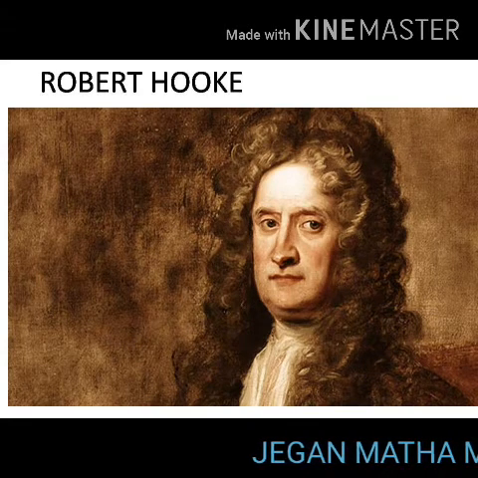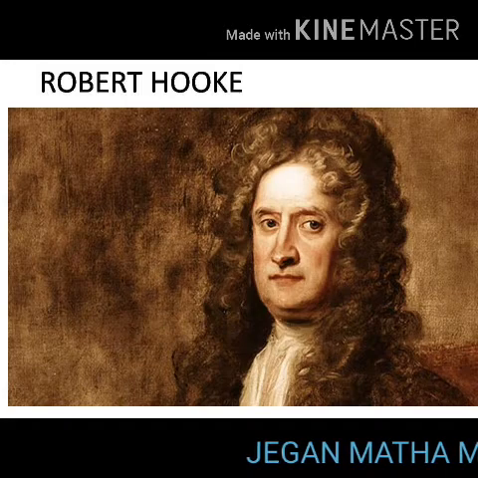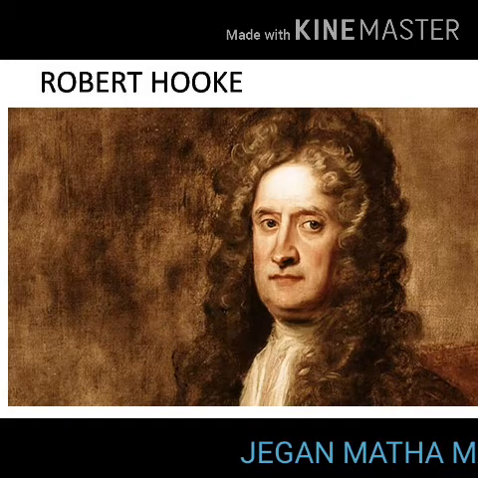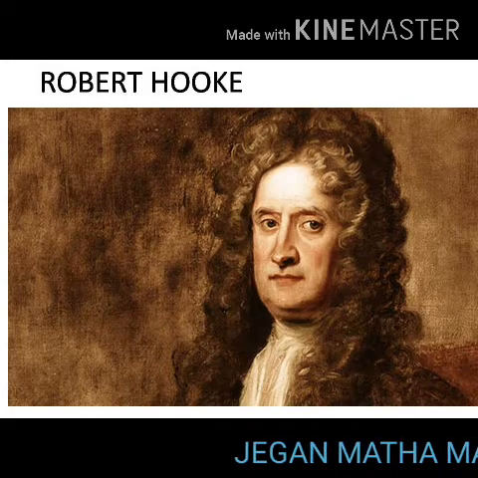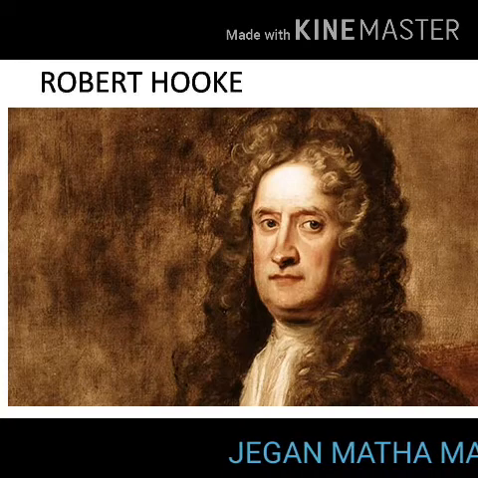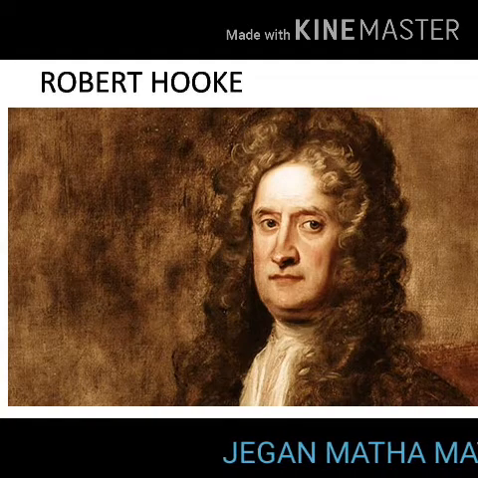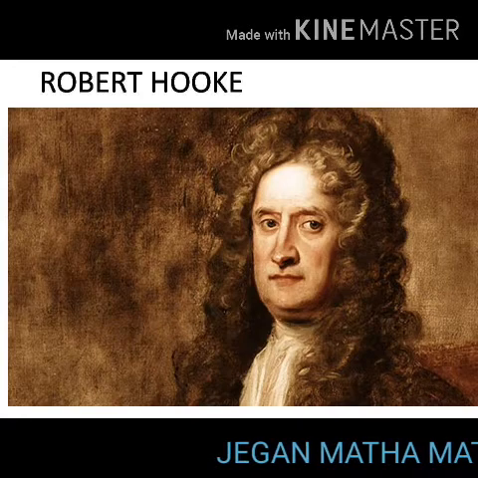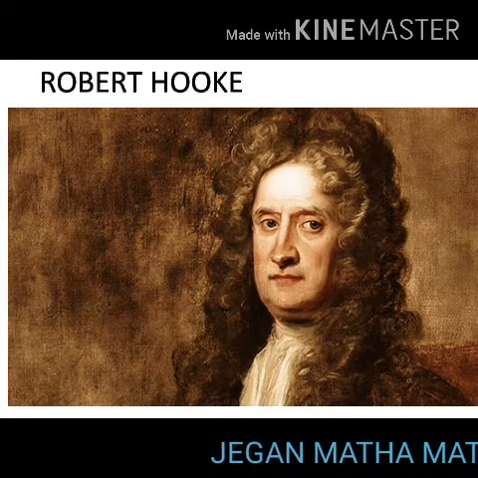In Latin, the word cellula means a small chamber. The branch of science that deals with the study of cells is called cell biology.